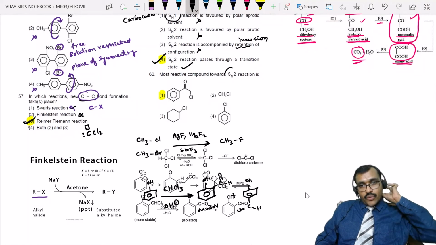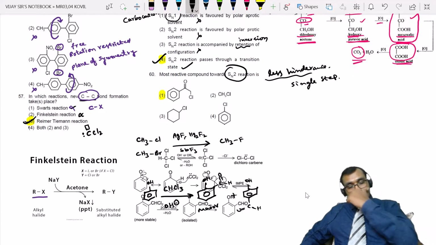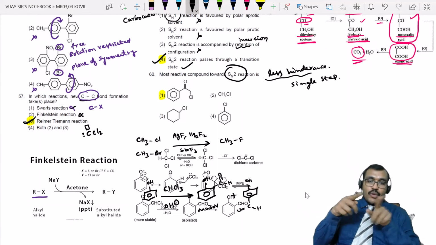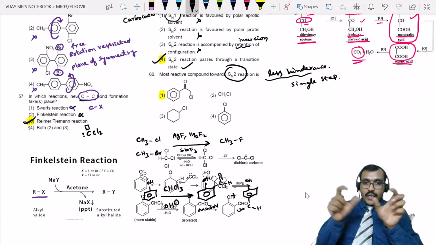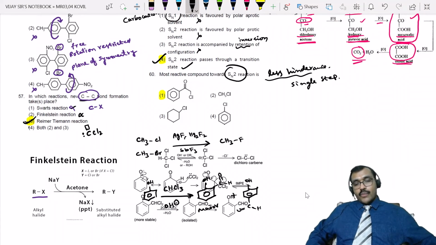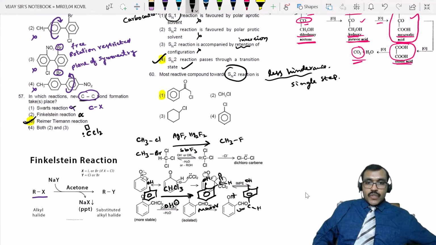So in SN2 reaction, there should be less hindrance, right? So it is a single step mechanism. It is a single step mechanism, meaning the incoming nucleophile and the leaving group, both operate at the same time, right? Forming a trigonal bipyramidal transition state. So in this case, yes, it is possible.